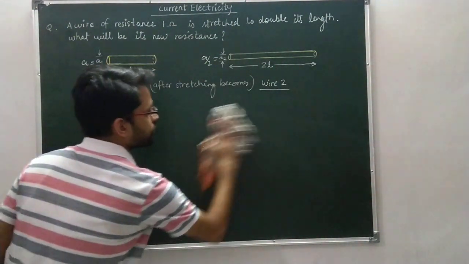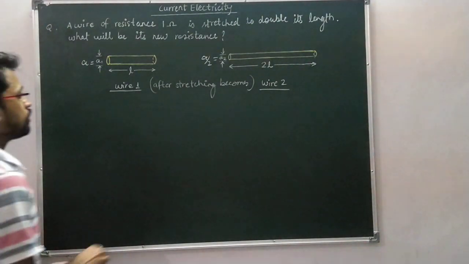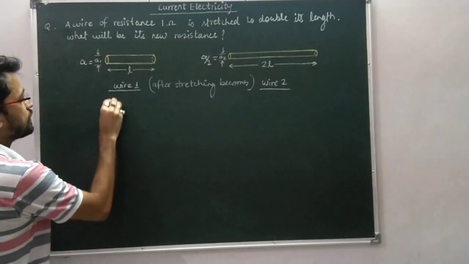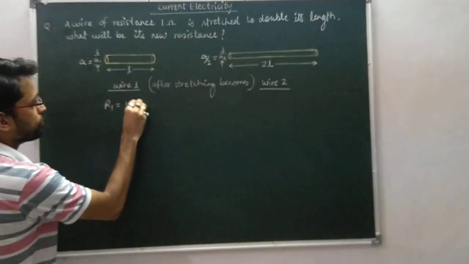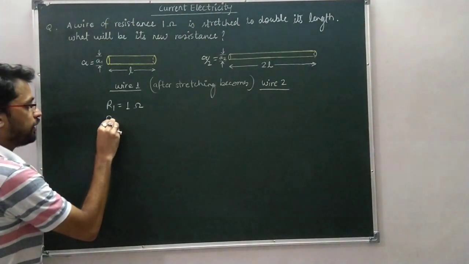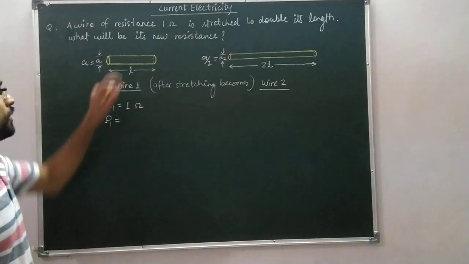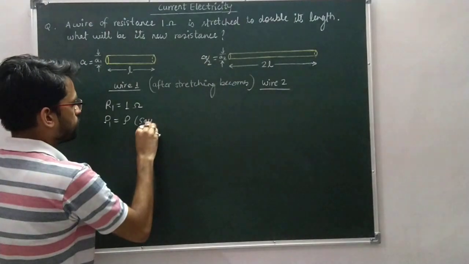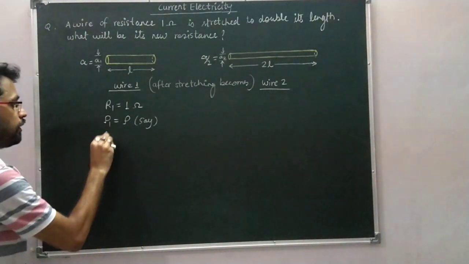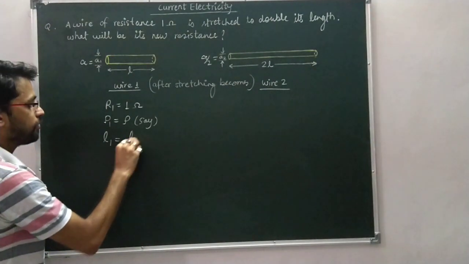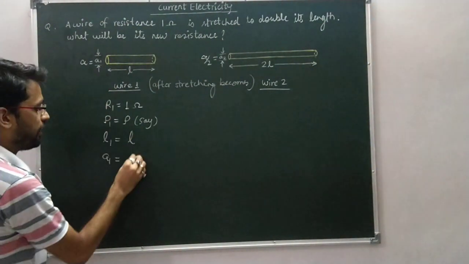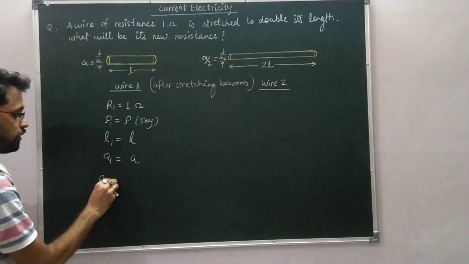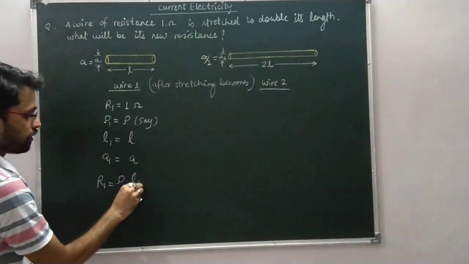Now write down the data for wire 1. Wire 1 has resistance R1 which is equal to 1 ohm. Resistivity: what is the resistivity of wire 1? Assume it is rho. Length of wire 1 is L and cross section area of the wire is A. And we know the relation that R1 is equal to rho 1 L1 upon A1.